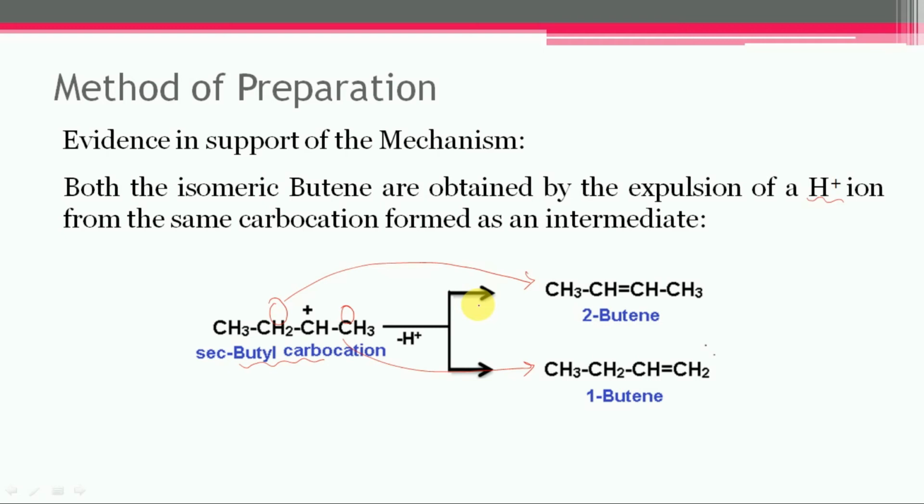Therefore, the stability of the carbocation cannot have any effect on the higher than expected amount of 2-butene formed. It may be noted that 2-butene is more stable than 1-butene, since 2-butene is more substituted in comparison to 1-butene, so 2-butene will be formed in the larger quantity, so it is the main product.